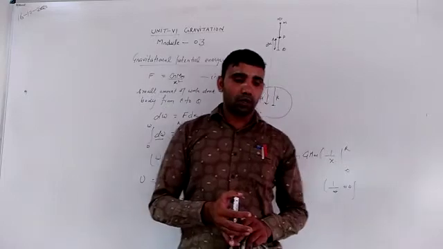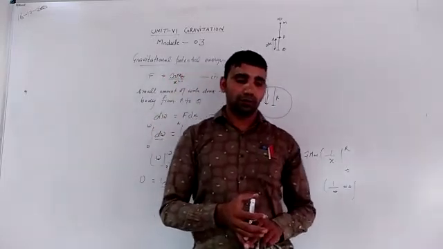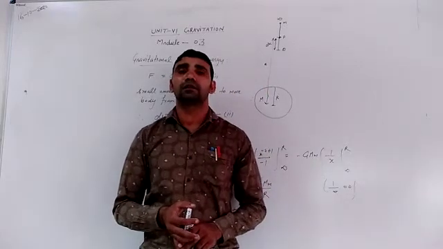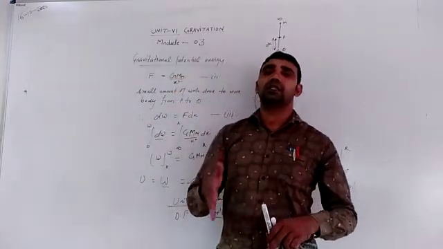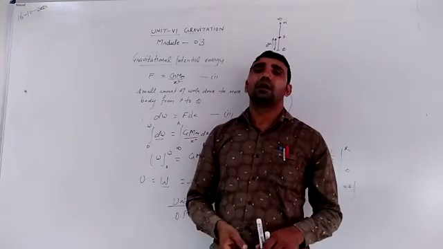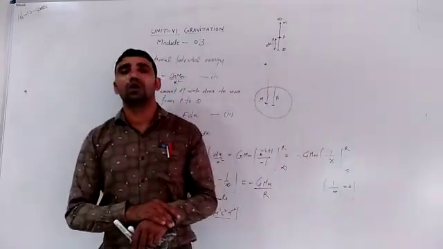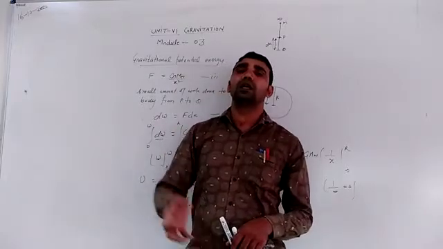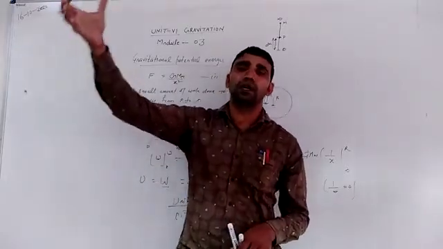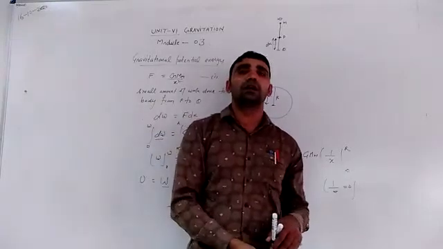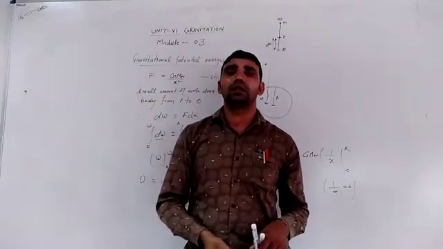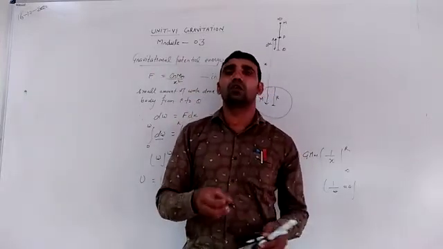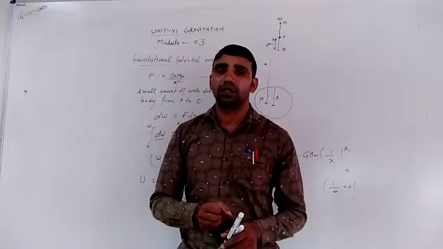Work done in bringing a body of mass m from infinity to a point at a distance r from the center of the Earth is, as we know, minus GMm upon r. But gravitational potential is equal to the ratio of work done divided by the mass of the body that is taken from infinity to a particular point in the gravitational field of the Earth.